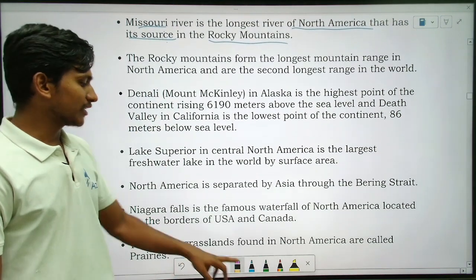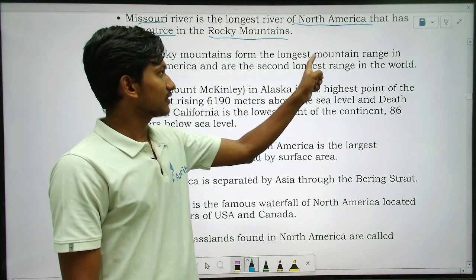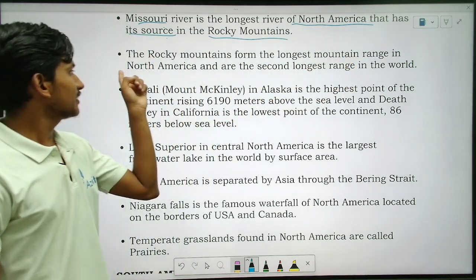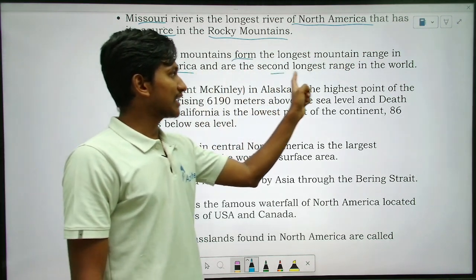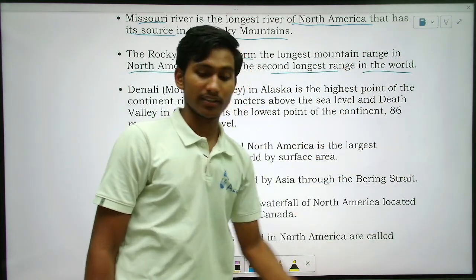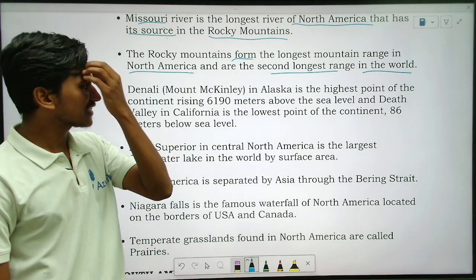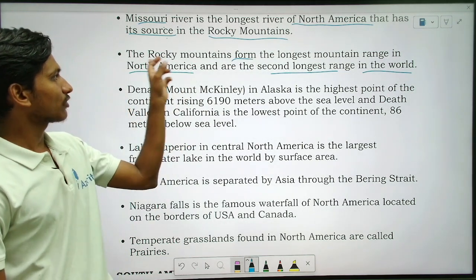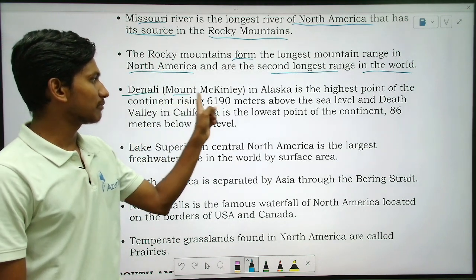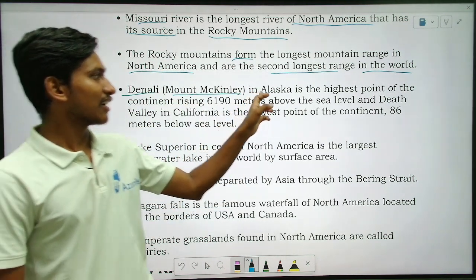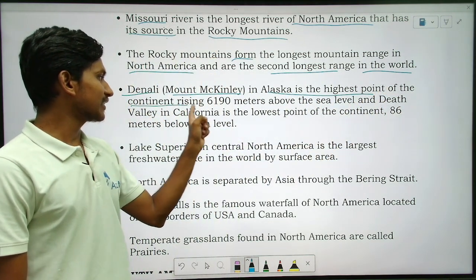So next point, the Rocky Mountains form the longest mountain range in North America, and are the second longest range in the world. So which is the longest range of mountains in North America? Rocky Mountains.